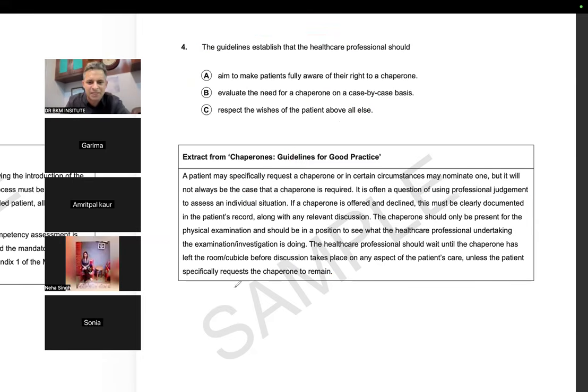Now this can be mistaken with the last line. That is the problem with this question. That is what makes this question tricky. Unless the patient specifically says chaperone, we think that we should respect the wishes of the patient above all. That is what can confuse you. But then you understand that overall the topic was that ultimately it is often a professional judgment on the individual situation.